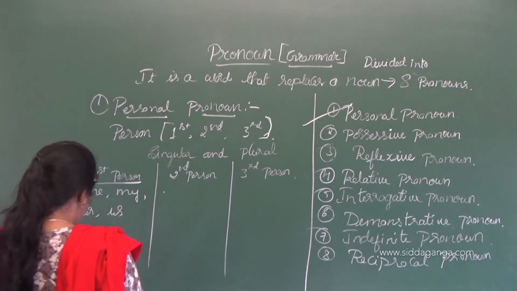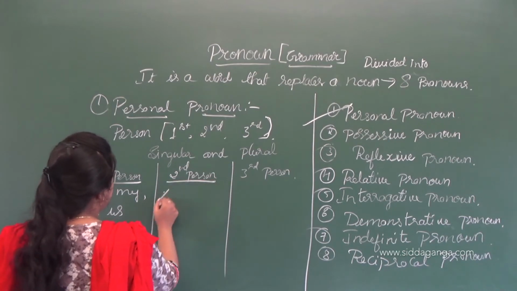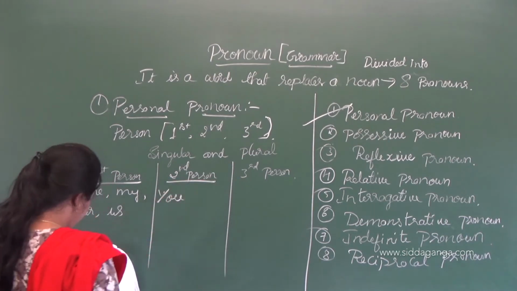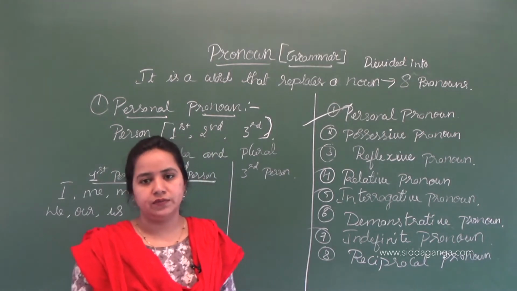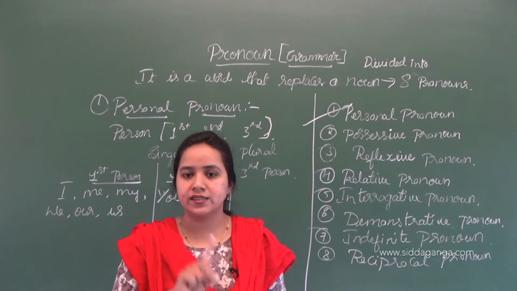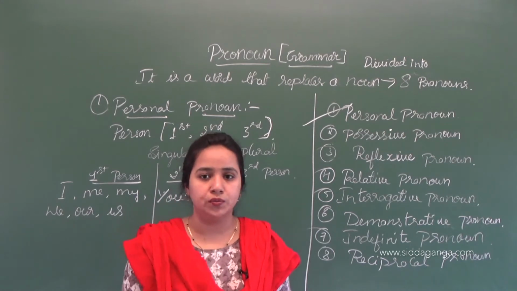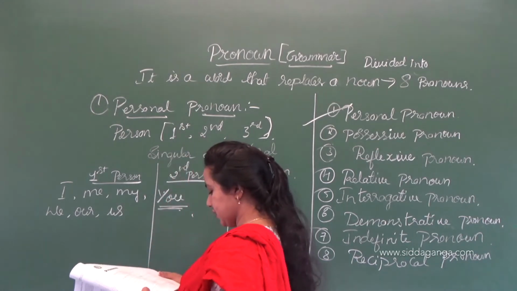Then what is the second person? It includes you. You is used in both singular and plural. The second person singular and second person plural are the same. That is you. It is not changing in the second person.